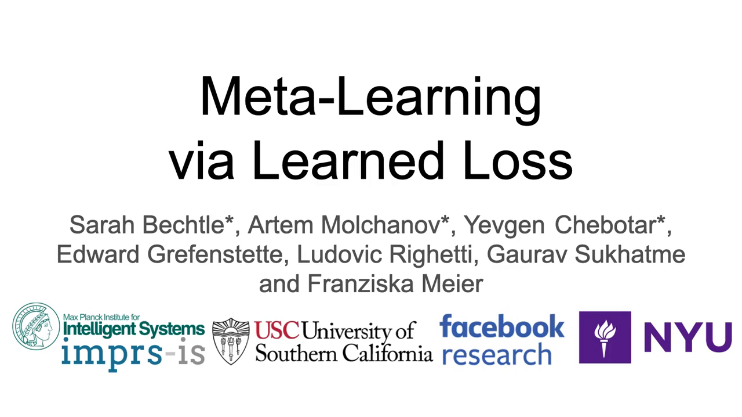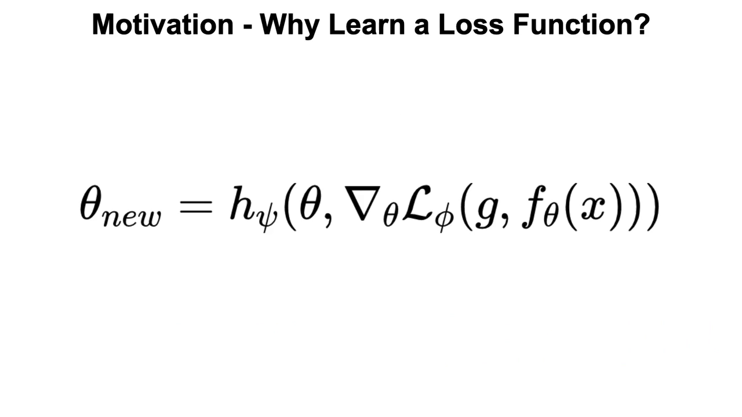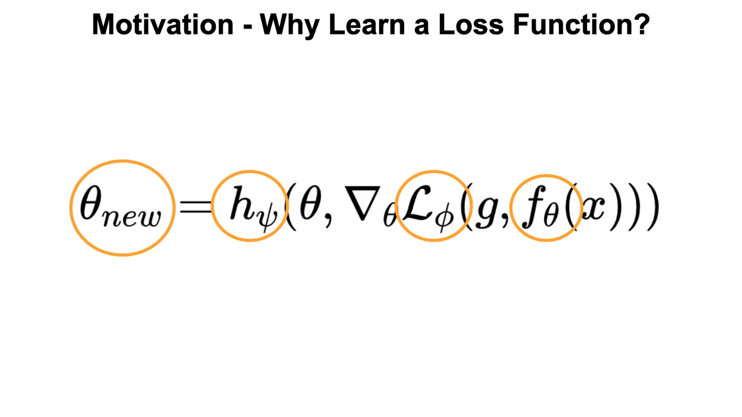This video presents our work on meta-learning via learned loss. Meta-learning originates in the concept of learning to learn. The goal is to learn how to efficiently optimize a function f, which could be a policy, regressor, or classifier, parameterized by theta, to find the optimal values of theta. L is the loss function, and h is a gradient transform.